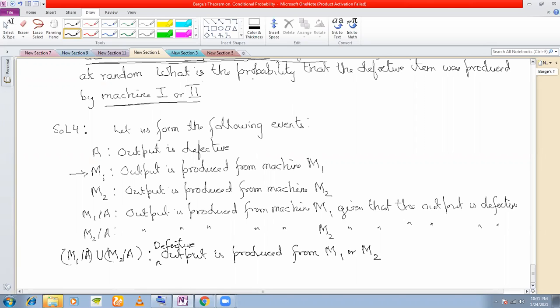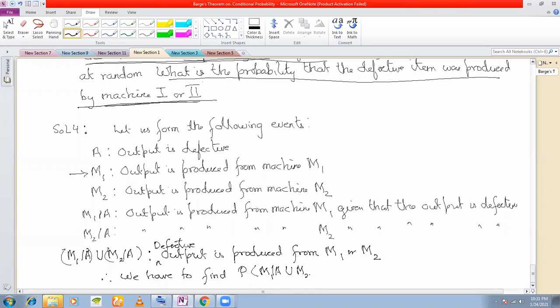Look at the question here. What is the probability that a defective item was produced by machine 1 or machine 2? Therefore, we have to find P of M1 slash A union M2 slash A, right?